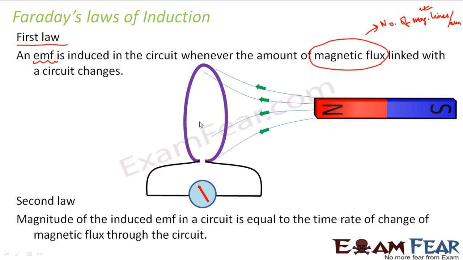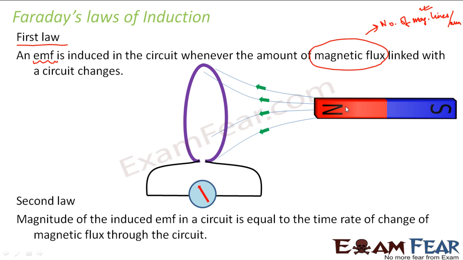But when you kept it switched on for a longer time, the number of magnetic field lines remained the same. Because in the first case, the number of magnetic field lines is changing because you are moving the magnet. So because of this motion, the number of magnetic field lines associated with this coil is changing. But in the third experiment, since you were not moving it, when you kept it switched on for a longer time, the number of magnetic field lines remained constant. So there was no change in the number of magnetic field lines and therefore no current was induced. Again, when you switched off the circuit, the current stopped. There was no current flowing in that circuit. So when the current stopped, the number of magnetic field lines abruptly decreased.